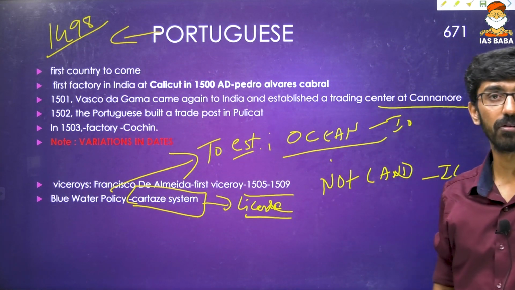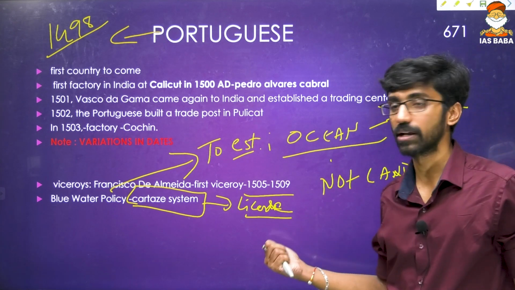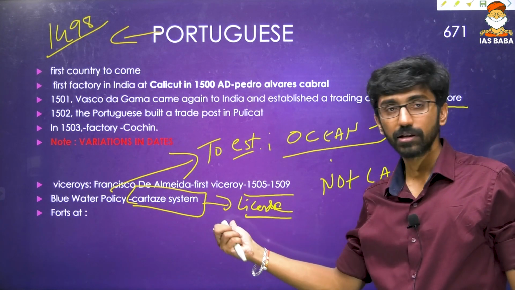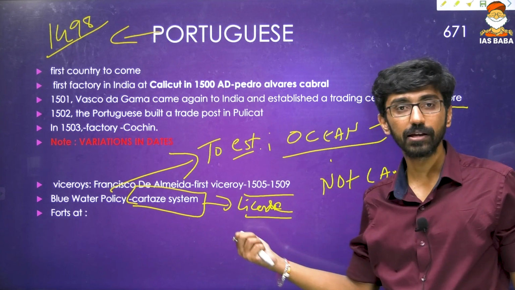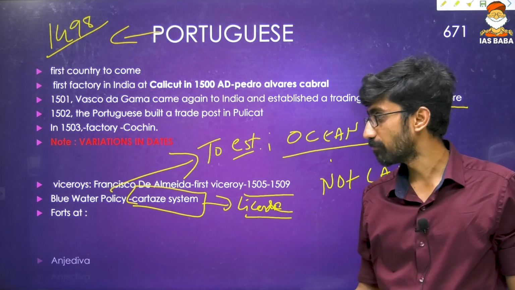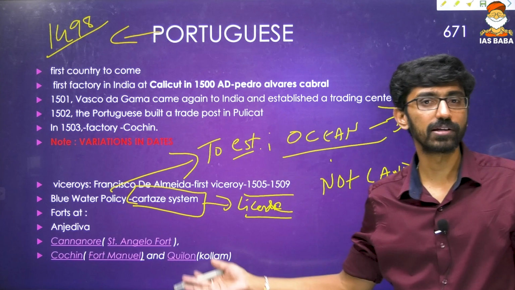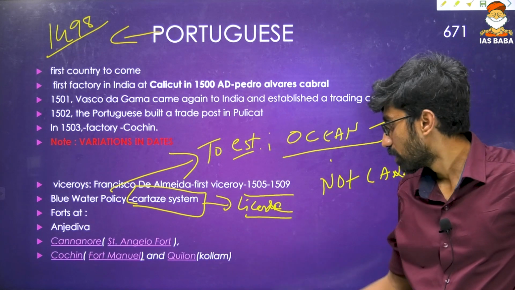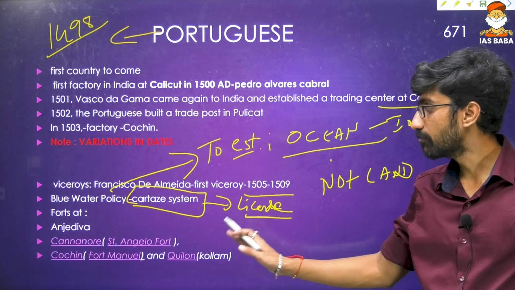He was the first viceroy of the Portuguese between 1505 and 1509. That is the blue water policy, also called to enforce the blue water policy. He brought the Carta system, that is a license. Then he built some forts at many places: Anjadeva, that's Kannanur, that's St. Angelo Fort, and then Cochin, that is Fort Manuel, then Quilum or Kollam, we can say. So these are certain forts that were built by Portugal.